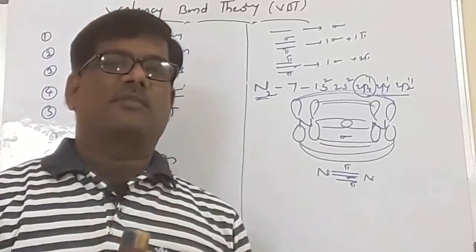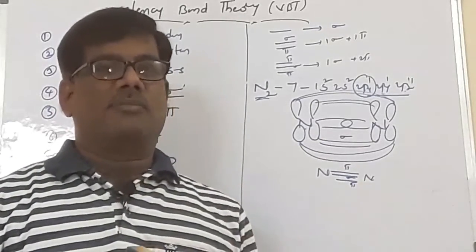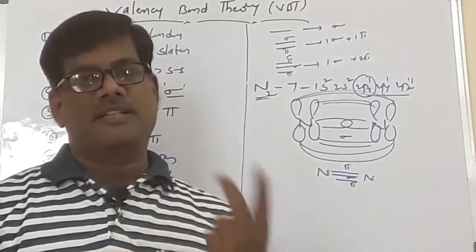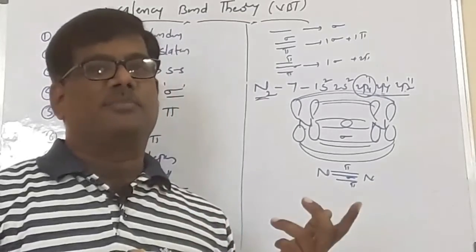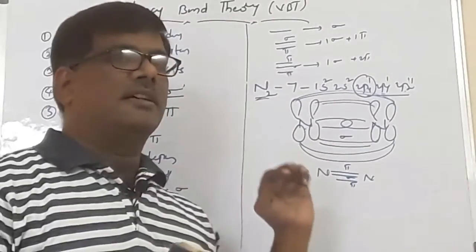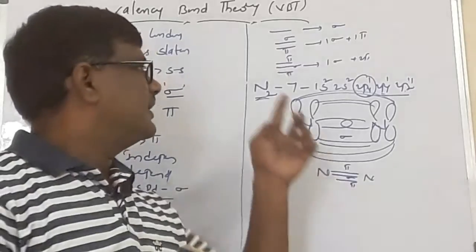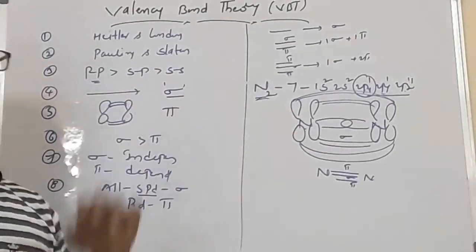Side overlapping, lateral overlapping, gives you the pi bond. A single bond is always a sigma bond. A double bond is a combination of a sigma bond and a pi bond. A triple bond is a combination of one sigma bond and two pi bonds. The formation of double and triple bonds in the oxygen and nitrogen molecules can be explained on the basis of the VBT.